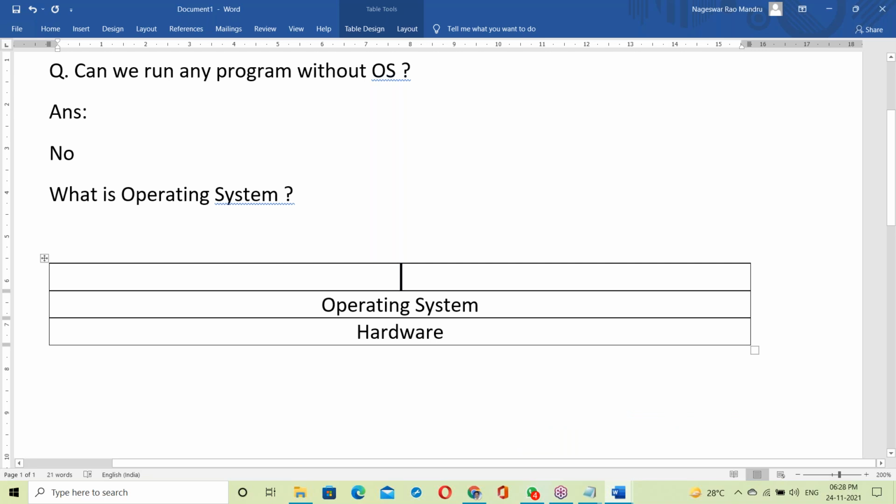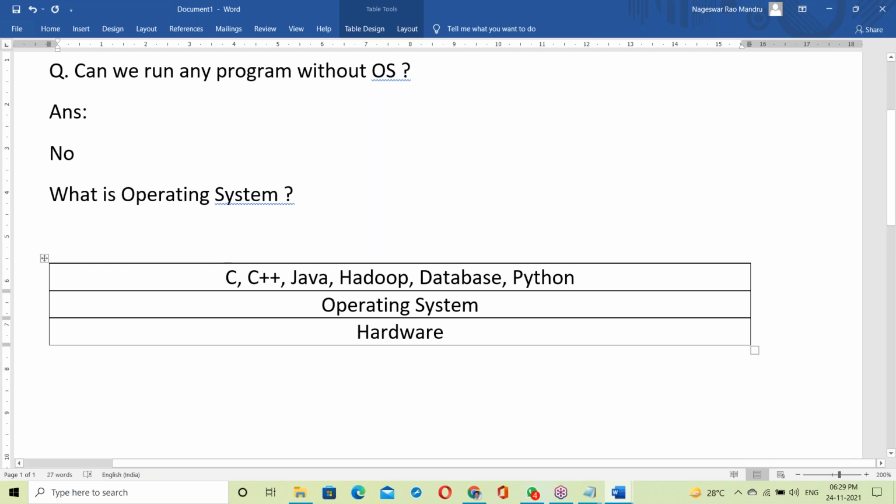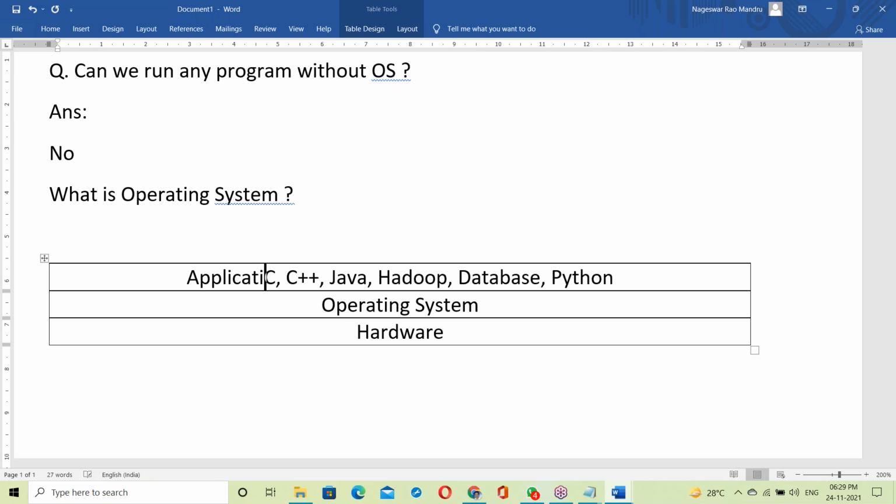Suppose you are learning C language. To learn it, you have to install the C software on top of the OS. Likewise for C++, Java, Hadoop, a database, or Python. You have to install all these softwares, and they are all called application softwares.